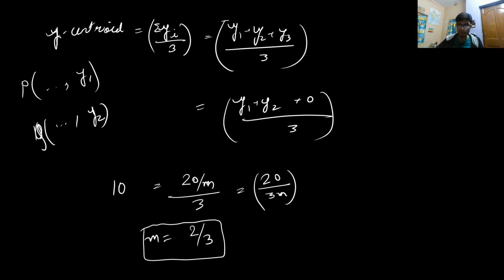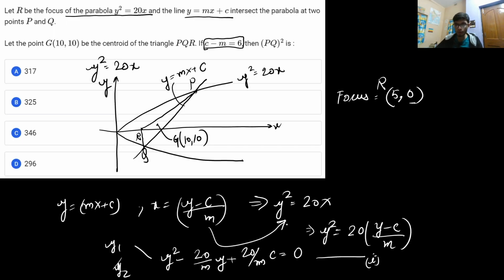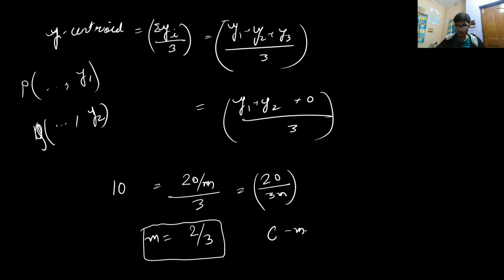Now you have the value of m as 2 by 3, and you also already know an equation, that is c minus m is equal to 6. So from here you can solve for c as 6 plus 2 by 3, and that will be equal to 20 by 3. So the c value you got is 20 by 3.